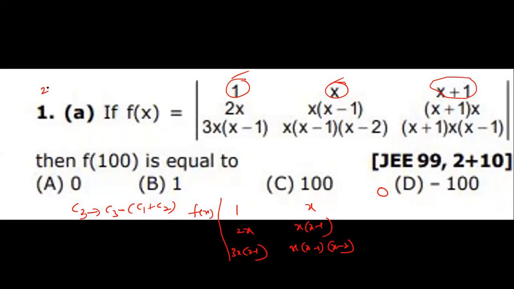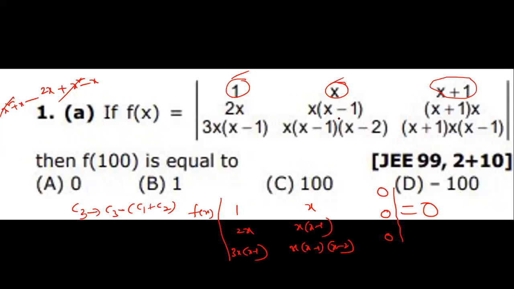Now, 2x plus x square minus x. Subtract from this, what is the answer coming, anyone? x square plus x. Subtract this one, x square cancels. That is also 0. See carefully, this also is 0. So in the last column all the elements are 0, which means the output is 0.